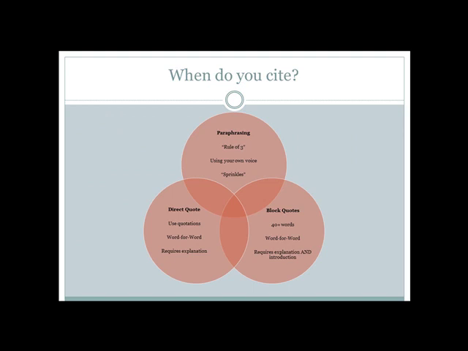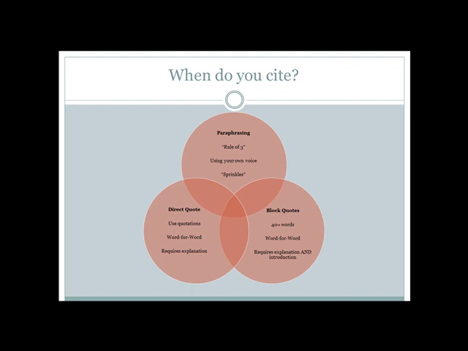You'll need to cite your source in a number of situations. Paraphrasing an author means that you're mostly using your own words, but you're referring to an idea that is not your own. Using the rule of three to decide whether or not you're paraphrasing, if you're using the same or similar three words in the same or similar order as the author, you then cross the line from paraphrasing into a direct quote.